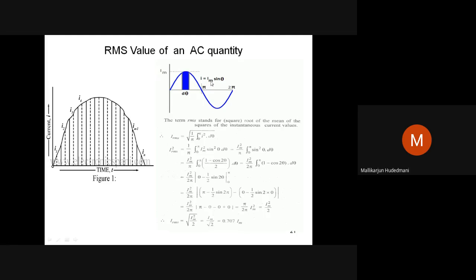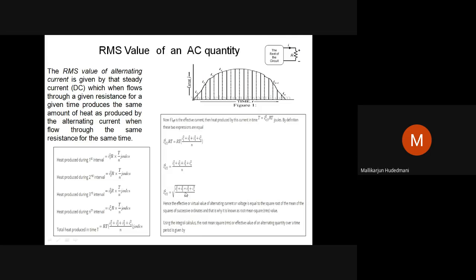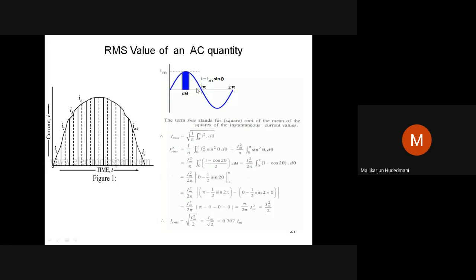Suppose you have a quantity 10 sine 314 theta. If you know the peak value, the peak value divided by root 2 is your RMS value. There is no need to do this kind of computation, I1 square, I2 square. Directly from the given equation, identify the amplitude in front, called the peak value, IM, or VM in case of a voltage wave. The peak value divided by root 2, or in fraction 0.707 times peak, is the RMS value of an alternating quantity.